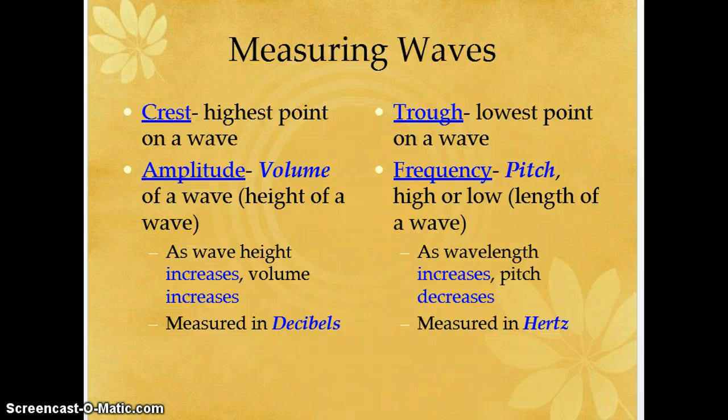Measuring waves. Although we've already went over this, we are going to go over it a little bit more. Crest is the highest point on a wave. Amplitude is the volume of a wave or the height of a wave. As the wave height increases, the volume will also increase. This is measured in decibels. You will watch a Study Jams video after filling in your guided notes and watching this PowerPoint that'll go more in detail with this. Trough is the lowest point on a wave.